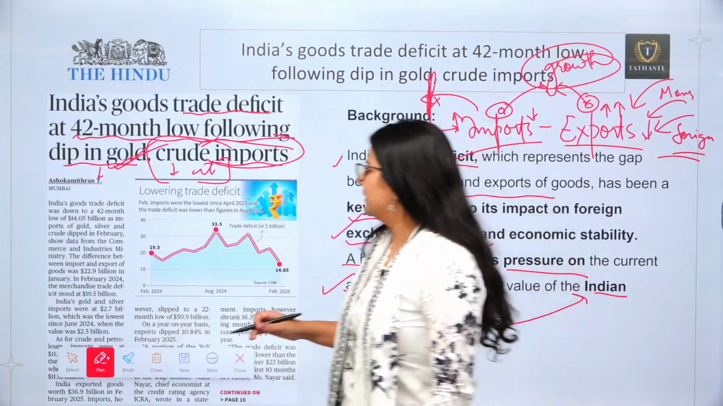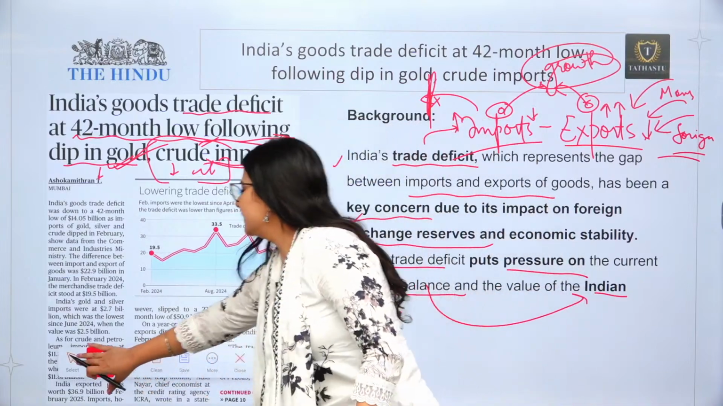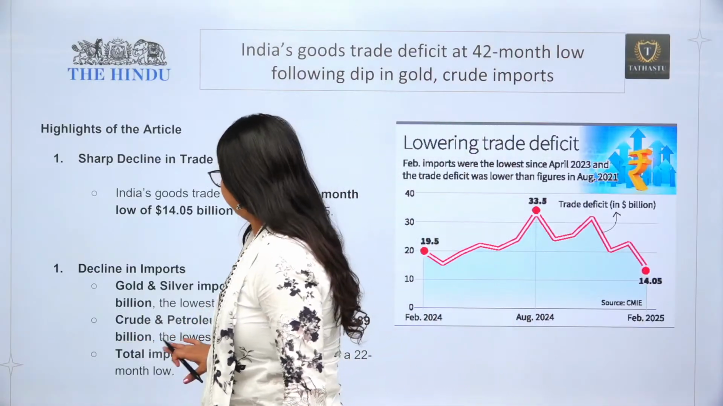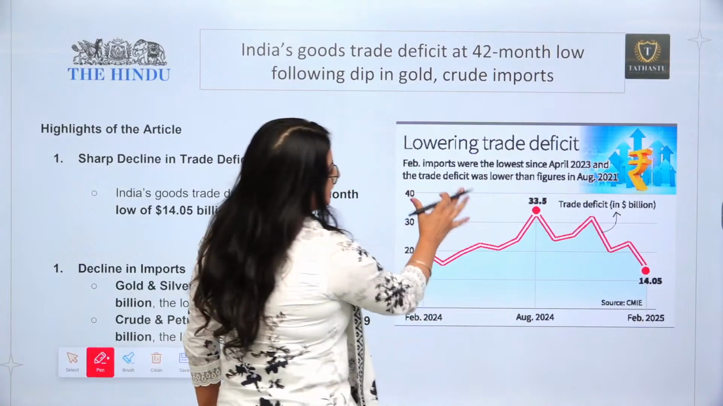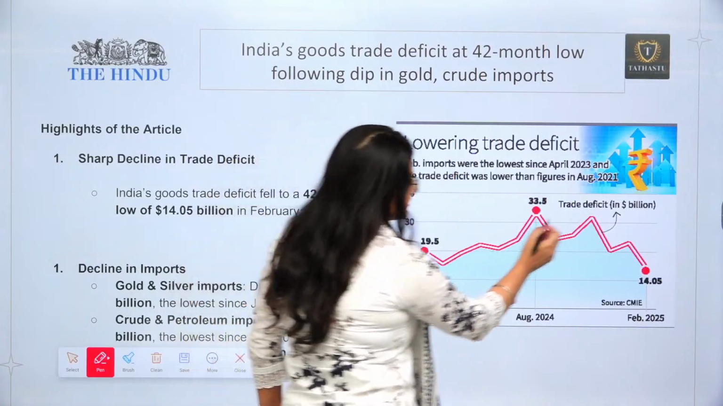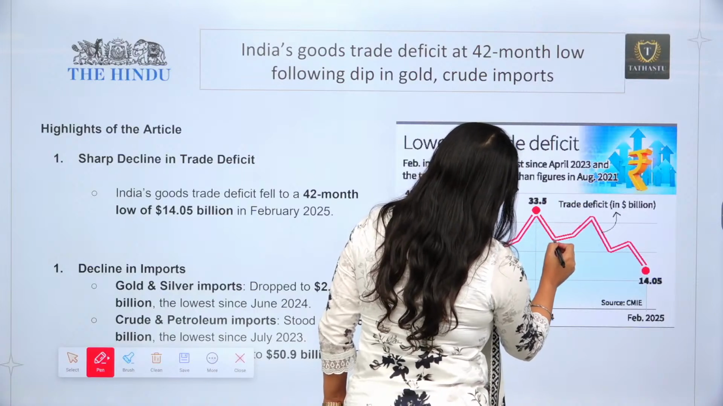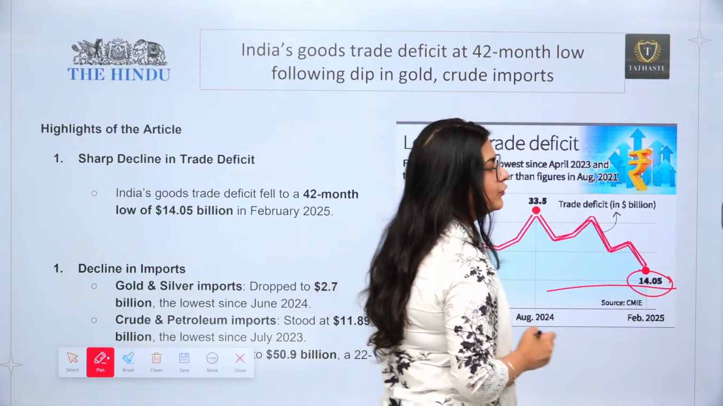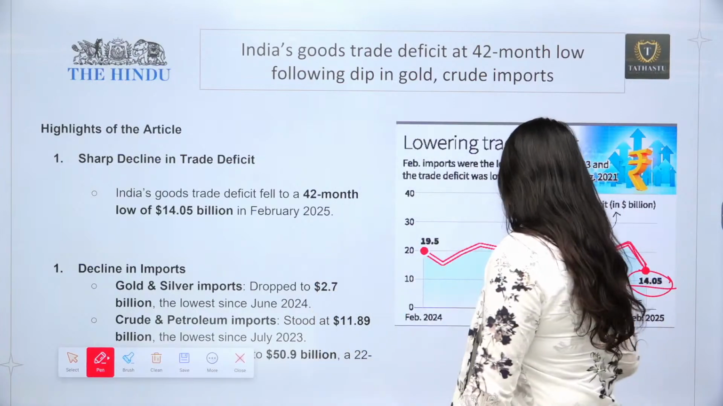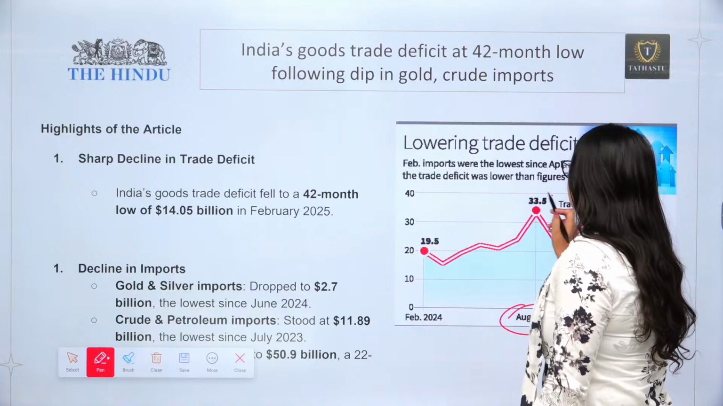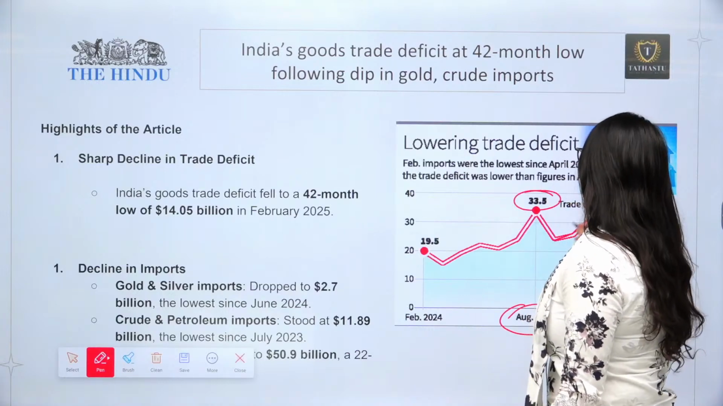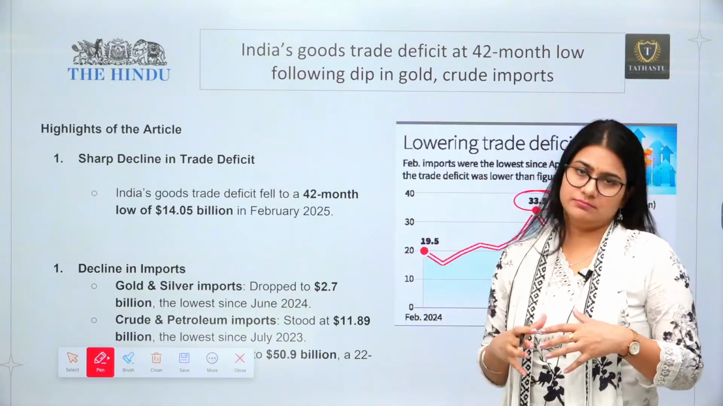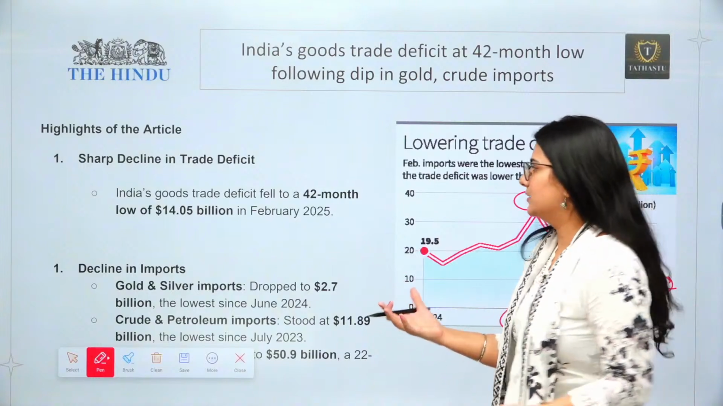What is the meaning of trade deficit? Let's understand the news also. What is actually written in the news? You can see from this graph that India's trade deficit has gone down and reached $14.05 billion. In August 2024, it was $33.5 billion. It means we owed $33.5 billion to the world. We imported items and needed to pay for them.